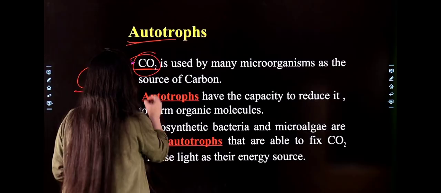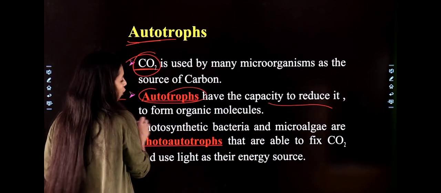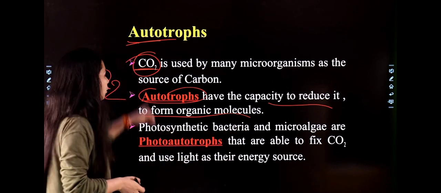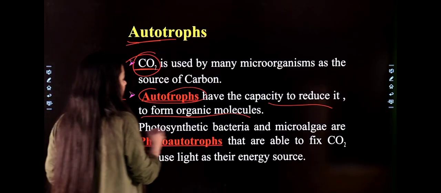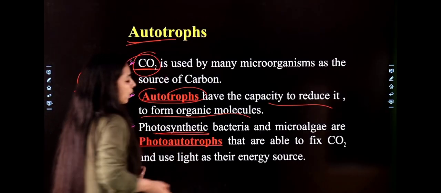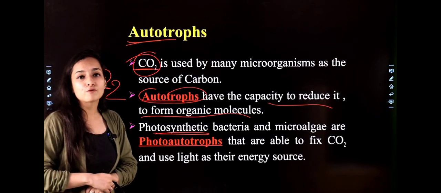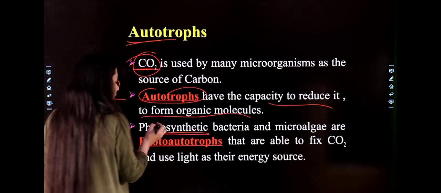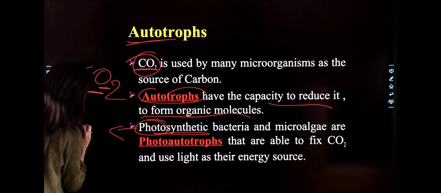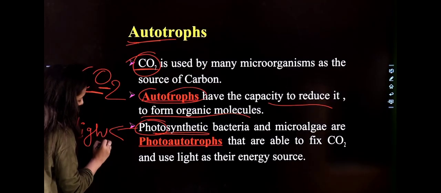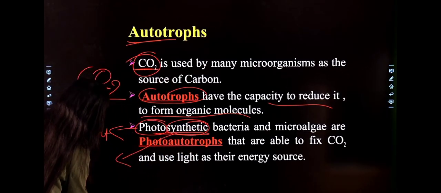After that, autotrophs have the capacity to reduce it and form organic molecules. They reduce carbon dioxide and form organic molecules. Correct? Next is photosynthetic. So what are photosynthetic? Basically, bacteria and algae are photosynthetic. What is the meaning? Photo is for light and synthetic is used for synthesis.